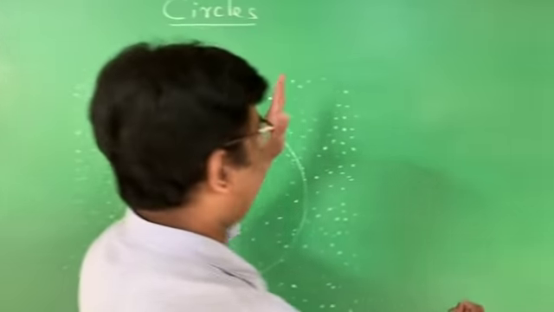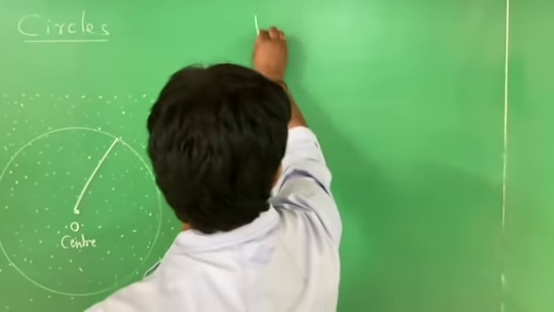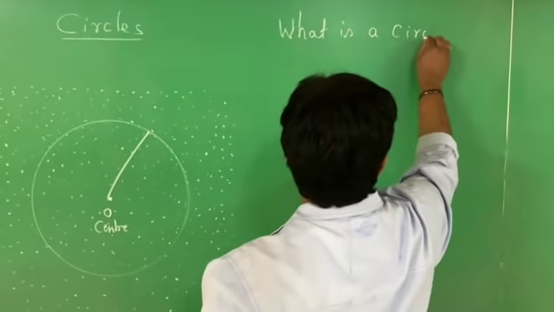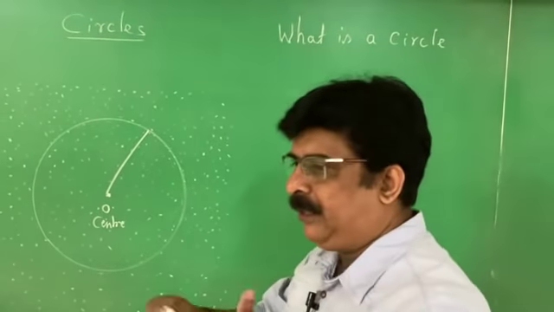I repeat once again. I write it here. What is a circle? Before learning the chapter on circles, you should know how to define a circle.